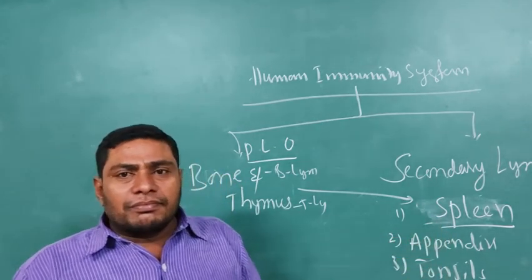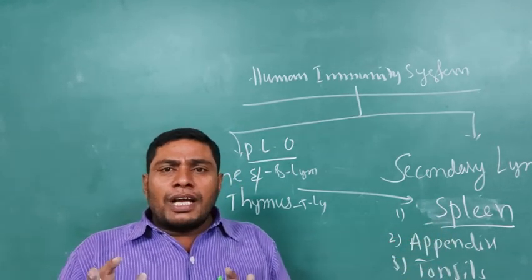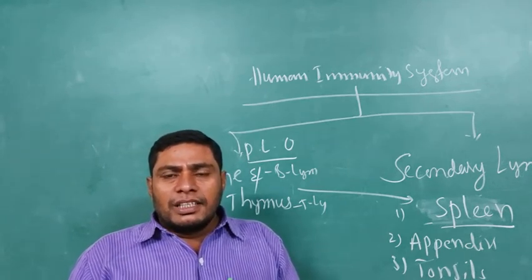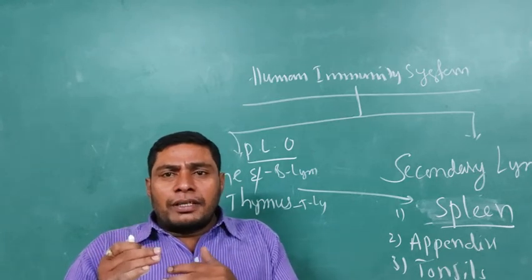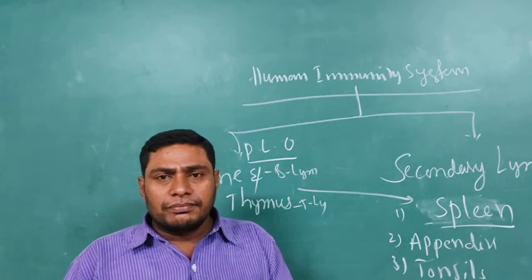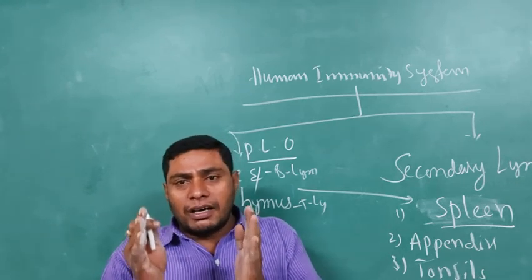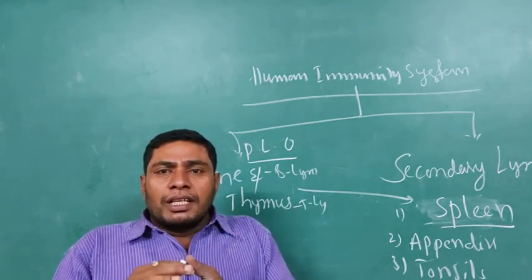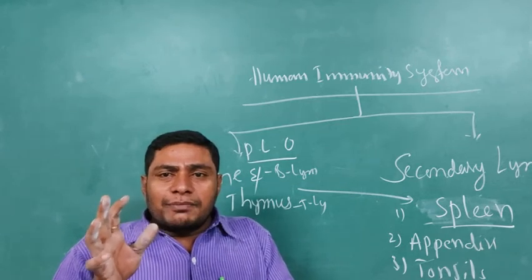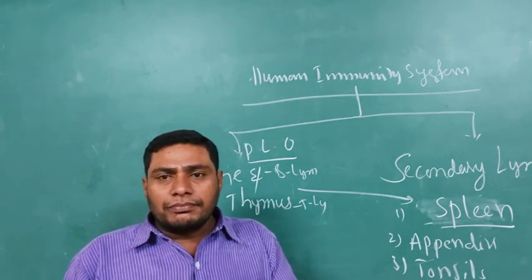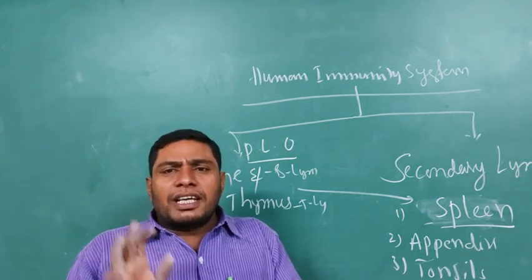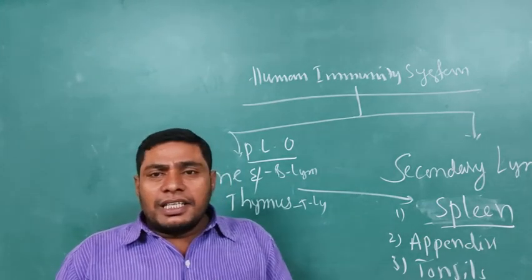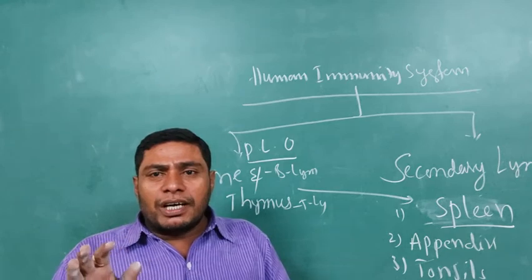The spleen is known as a reservoir of the erythrocytes. It is able to reduce blood-borne microorganisms. The spleen is a very important organ in the human immune system. Blood-borne microorganisms are destroyed by the spleen, and simply we know this as the purification of the blood. The spleen is helpful for the purification of the blood.